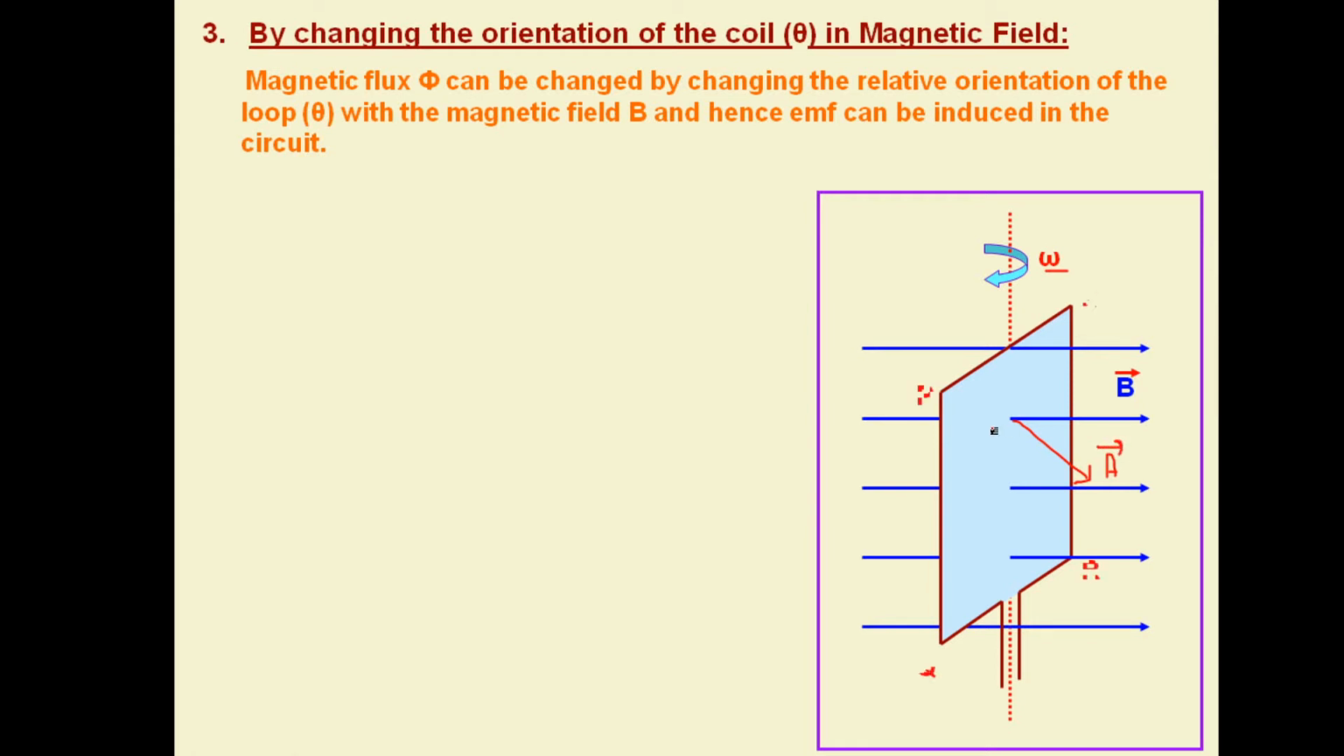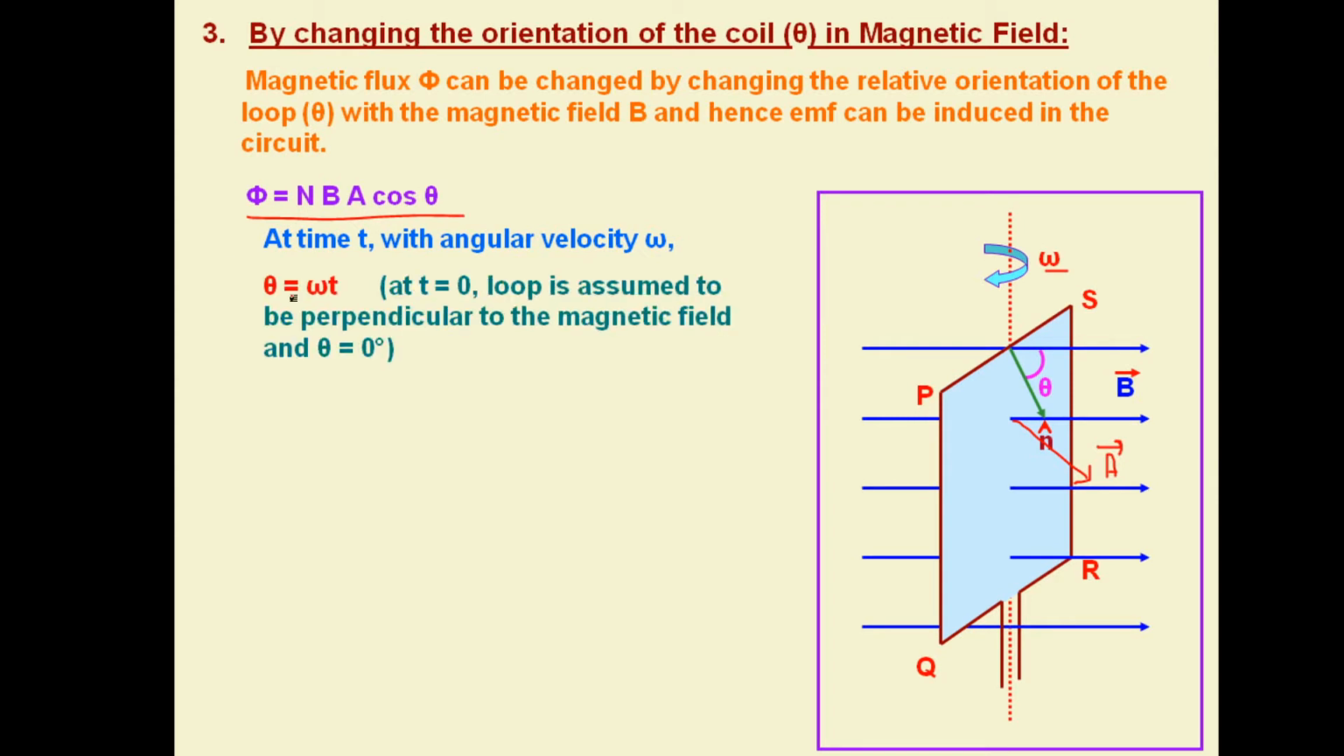So see, this is the coil PQRS, and this is the normal to the plane of the coil. Angle theta is there. So magnetic flux is BA cos theta. For n turns, it is n into BA cos theta. So at time t, the angular velocity is omega, which can be written as angle is equal to angular velocity into t. Simple formula is there. So the formula can be written as phi is equal to NBA cos omega t.